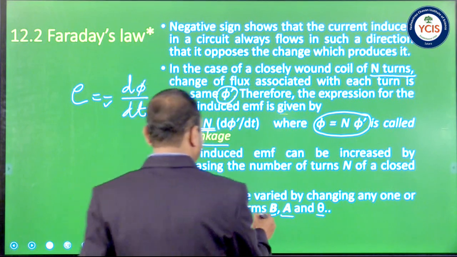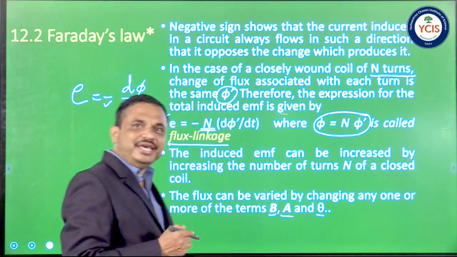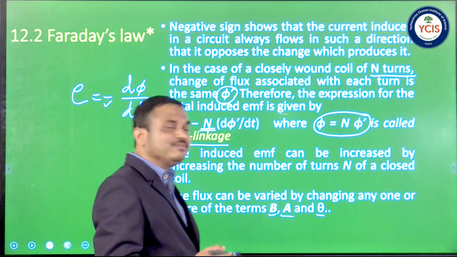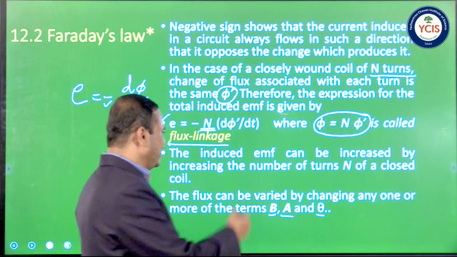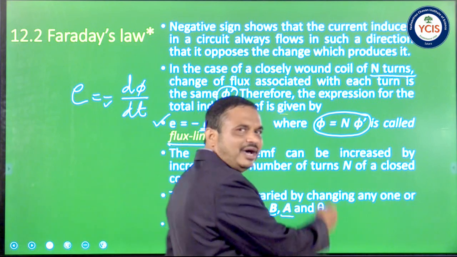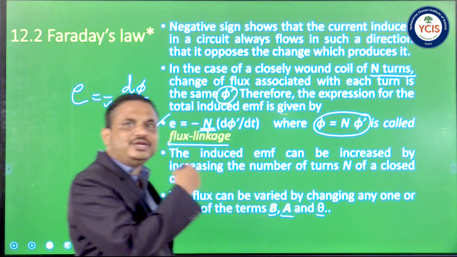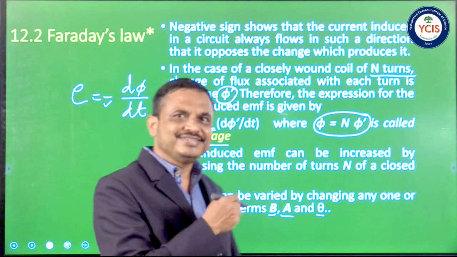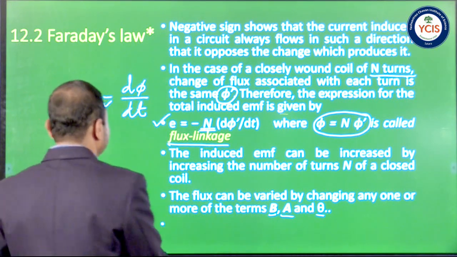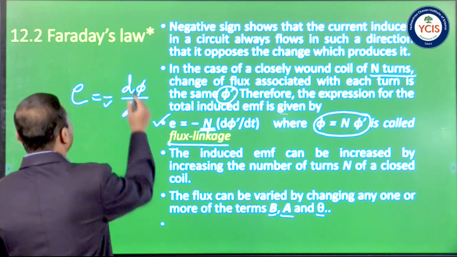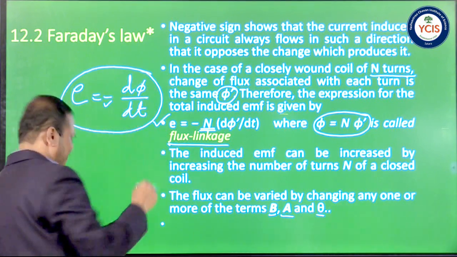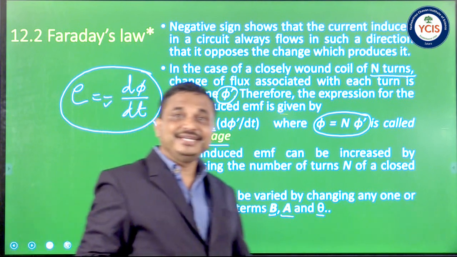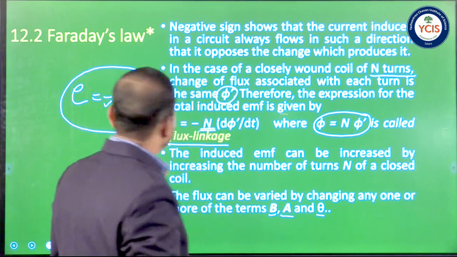If B is increasing, it is treated as positive, if area is increasing, it is treated as positive, and theta is the angle between B bar and A bar. So either B, or A, or theta, or any two or all three change, then there will be a change in magnetic flux, and as there is a change in magnetic flux, the EMF is induced in that coil, and it is given by the equation E equals minus d phi by dt, and this is called Faraday's law.